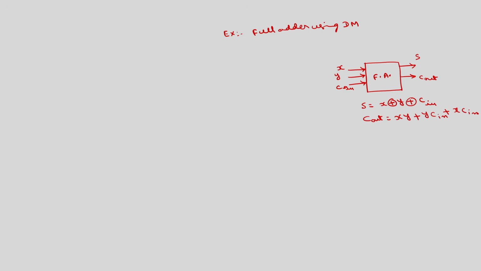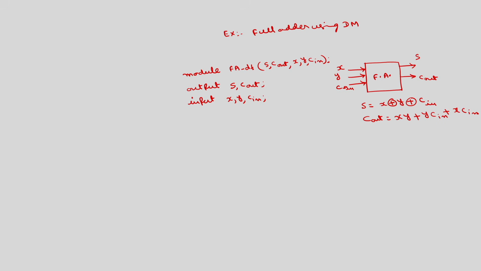We can write it in 2 ways, similar to the previous half adder. Module full adder underscore data flow modeling, you have c out, x, y, c in, output s comma c out, input x comma y comma c in.